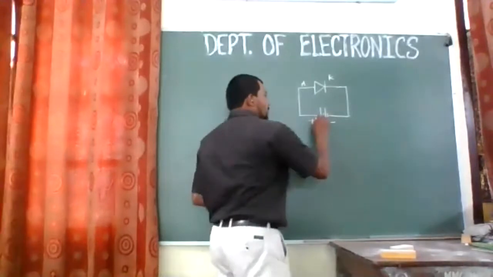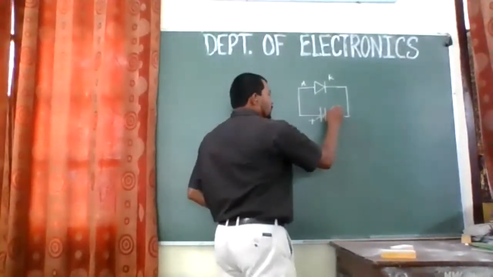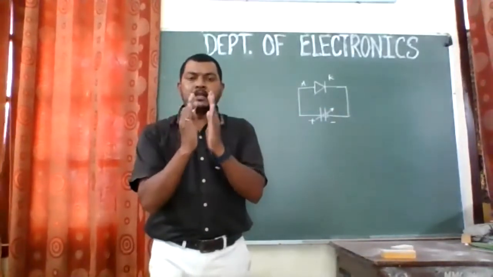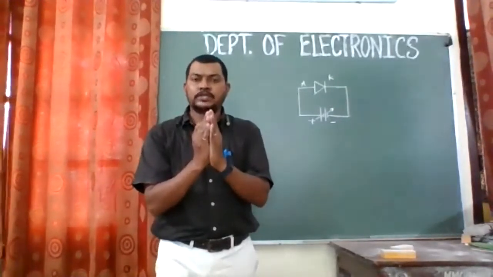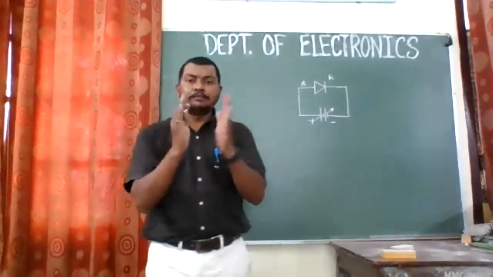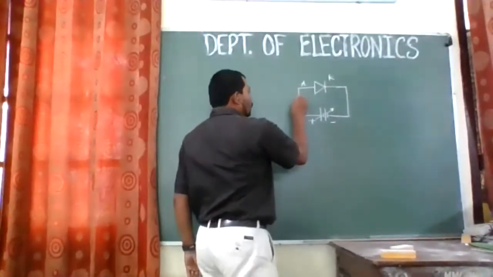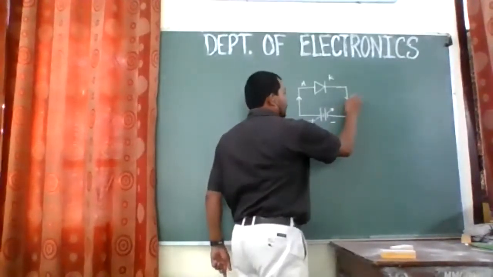As we increase this supply voltage, the potential will go on increasing, and the depletion layer will go on decreasing. After a certain voltage, that is around 0.7 volts in silicon, the depletion layer will completely dissolve, and the current will start flowing through this diode, and we say that the diode is conducting, right?